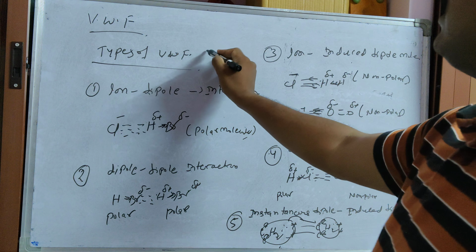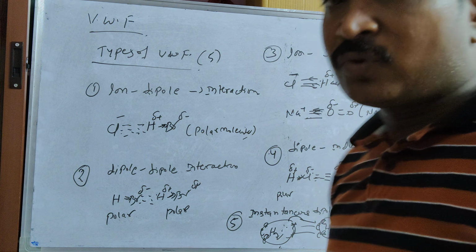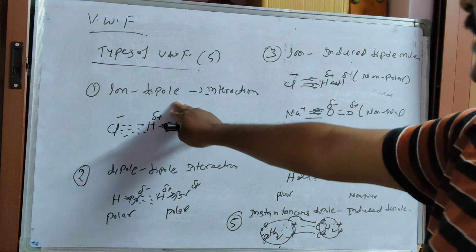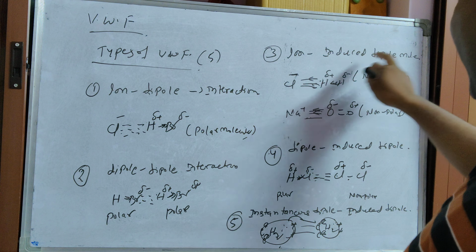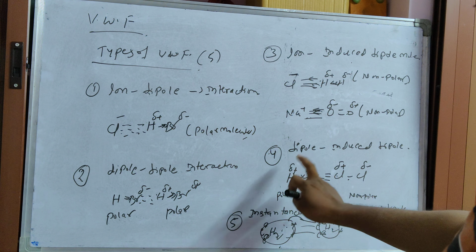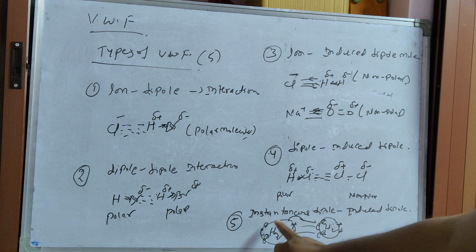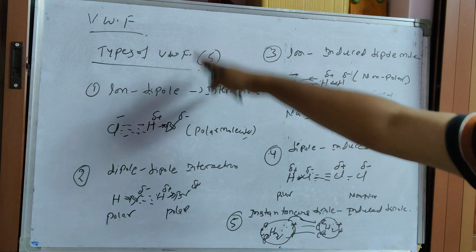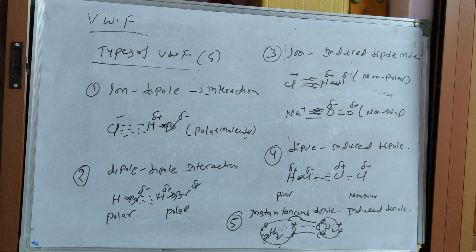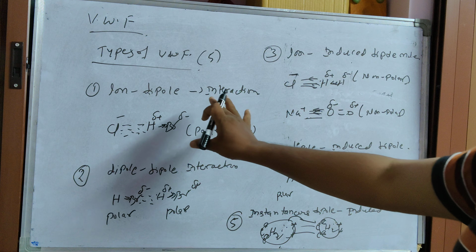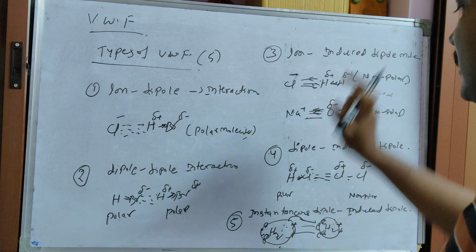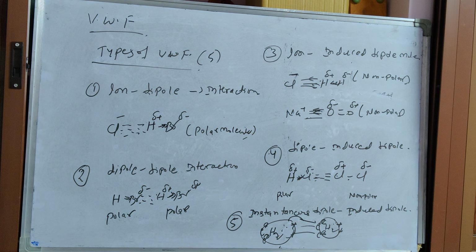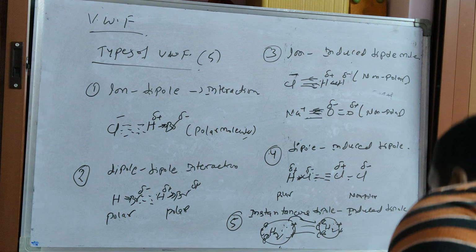These are the 5 types of van der Waals forces of attraction: ion dipole interactions, dipole dipole interactions, ion induced dipole interactions, dipole induced dipole, and instantaneous dipole and induced dipole. The priority of the forces of attraction is 1 is greater than 2, greater than 3, greater than 4, greater than 5. These examples you have to remember.